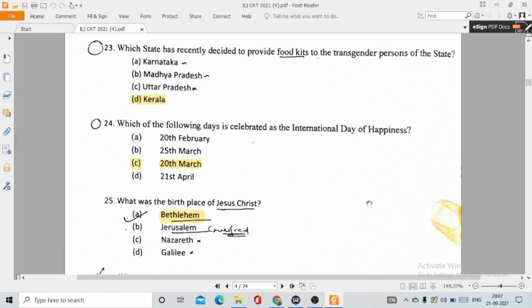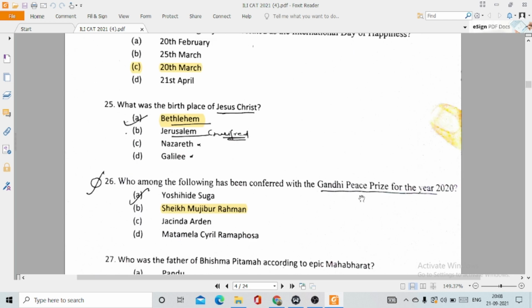24. Which of the following days is celebrated as the International Day of Happiness? Well, this question is actually tricky. This is option number C, or 20th of March. So 25. What was the birthplace of Jesus Christ? This is option number A, Bethlehem.